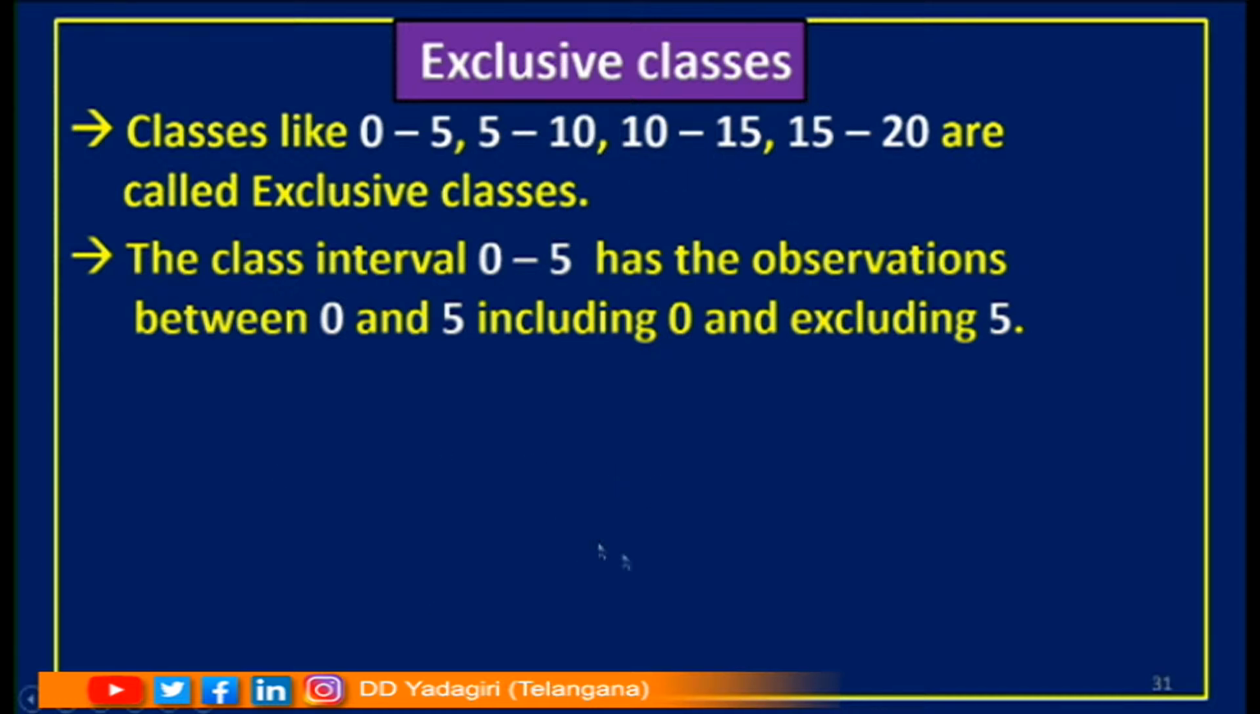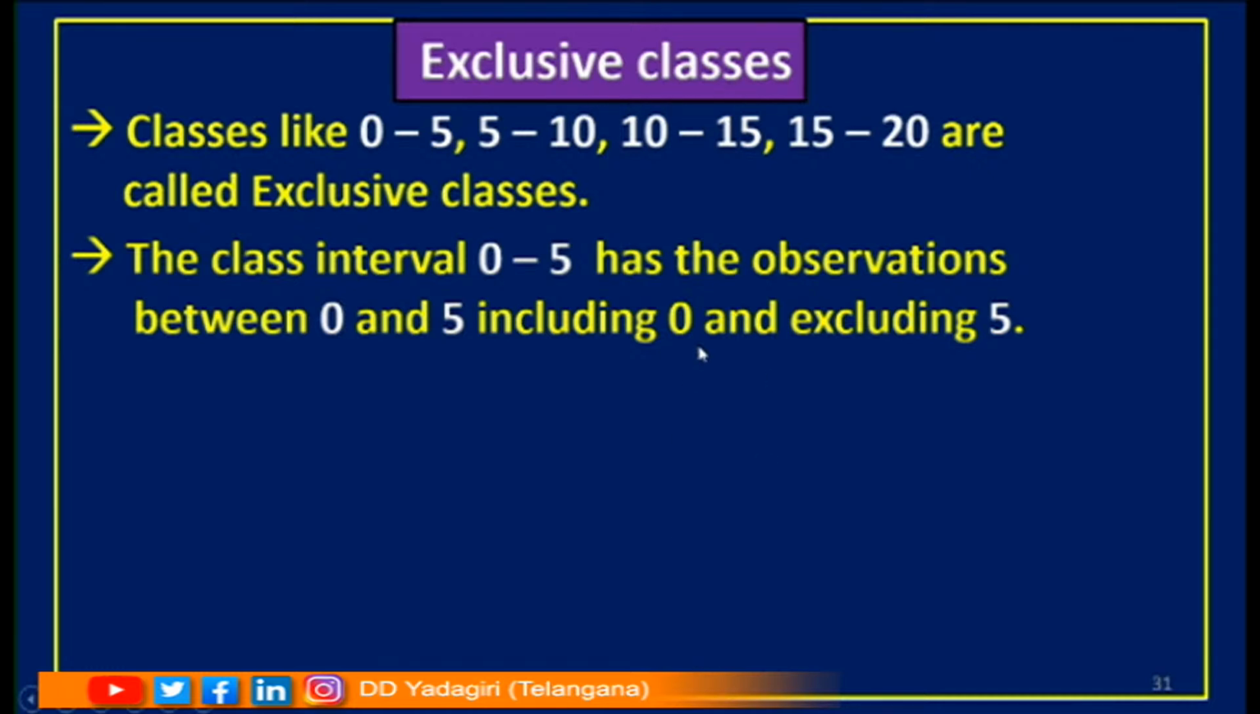Children, one question here: if you have inclusive classes, what is the need for taking exclusive classes? Suppose in an FA, a student is getting 5.5 marks. Where is he to be taken? There is a problem. So we need exclusive classes. When we have integer values, we can go for inclusive classes, and when we have decimal values, we can go for exclusive classes.